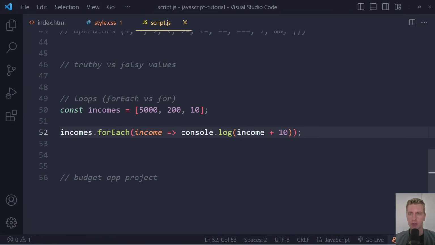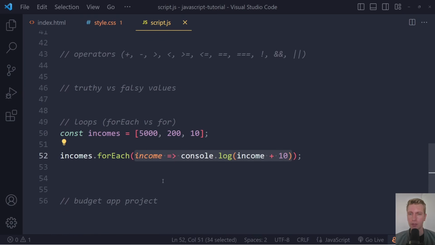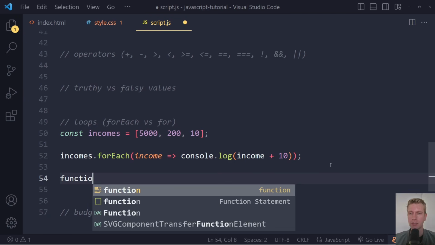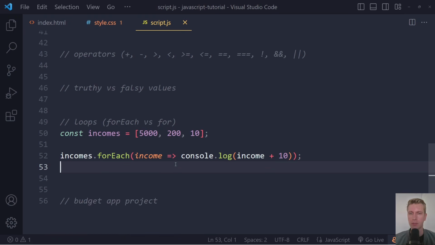So you see that these arrow functions are used most often when you have to supply a function. So here for the for each function, we have to supply a function that we want to run for each element. So you often see arrow functions being used in those situations. Also with add event listener. Anytime you have to supply a function, people often use these arrow functions for it. If you're just creating a standalone function, to group together your statements and more globally organize your program, people still often use this function declaration syntax, right? But when you have to supply a function, also called a callback function, people often use this arrow function syntax, right?